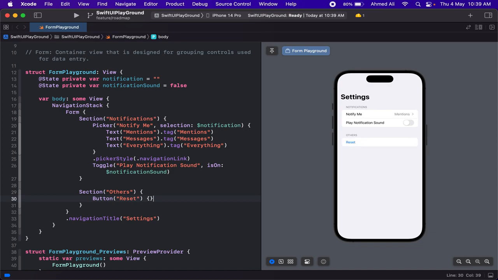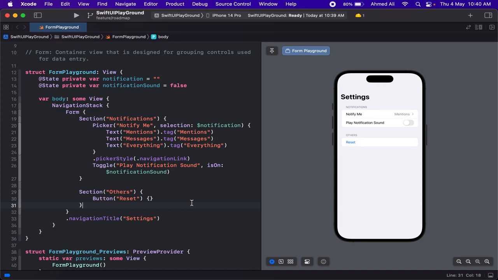So this is how this form looks like, and you may notice that this is actually more similar to the settings screen in iOS. And yeah, the form is mostly used with the settings screens in the app. It's a very important container view in writing the settings app. So yeah, this is all for the form.